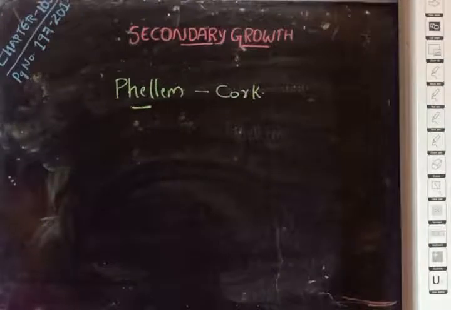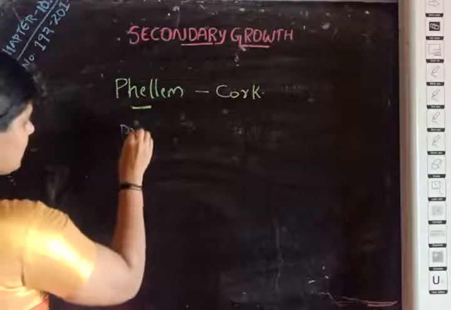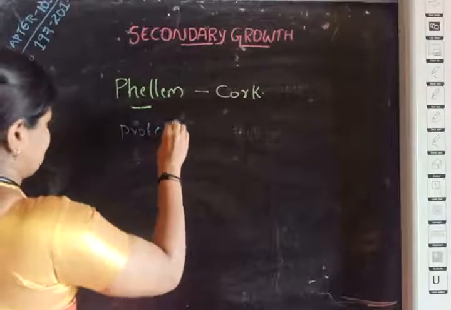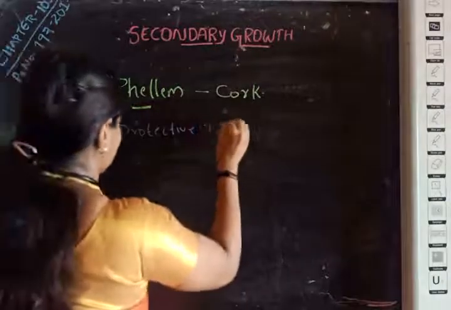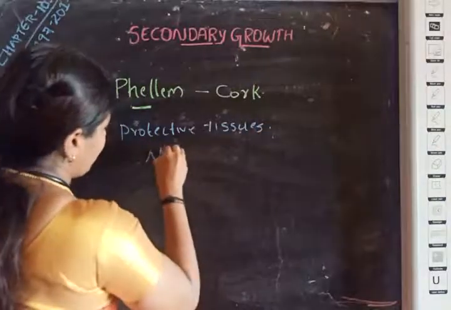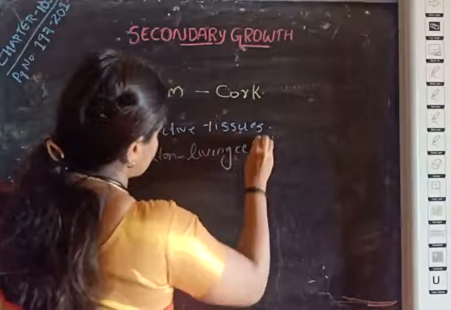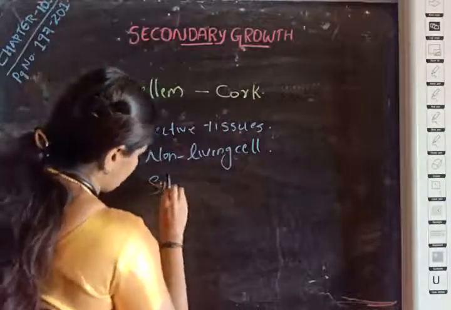These are the cells differentiated towards the outer side of the phellogen, and they are protective tissues composed of non-living cells with suberized walls.